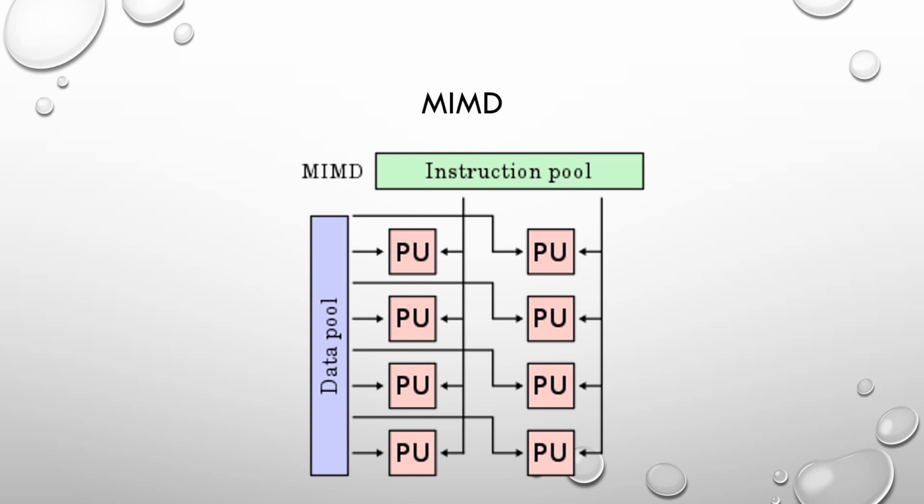So Flynn actually gave that classification in a better way. We can say that if it is both single, it's a very traditional one, that is the von Neumann single computer, and if we have a multi-computer or multi-processor concept, it comes under MIMD. Okay. Thank you for listening.